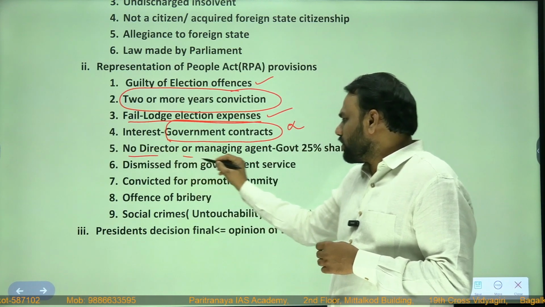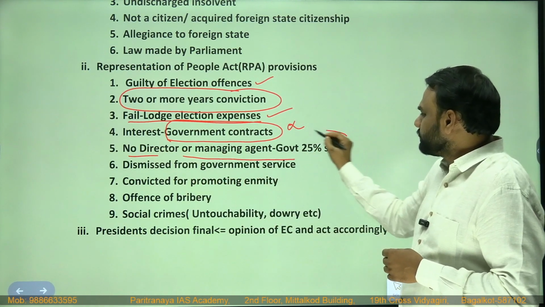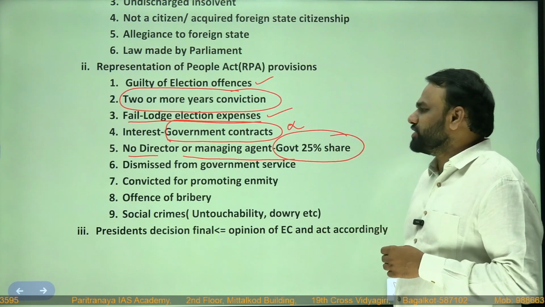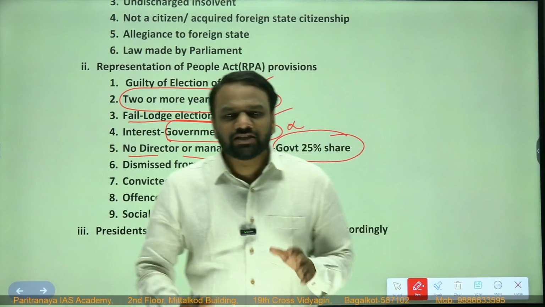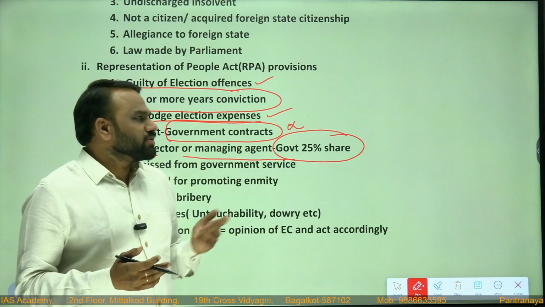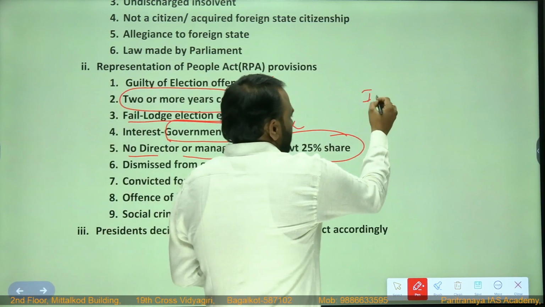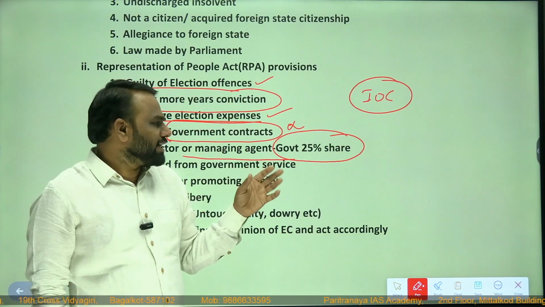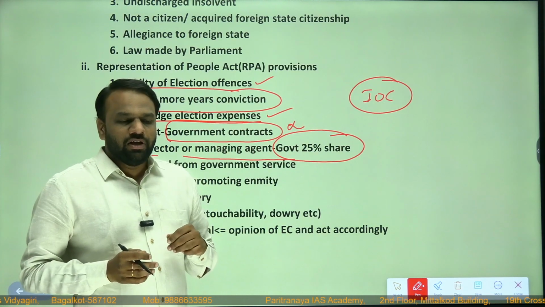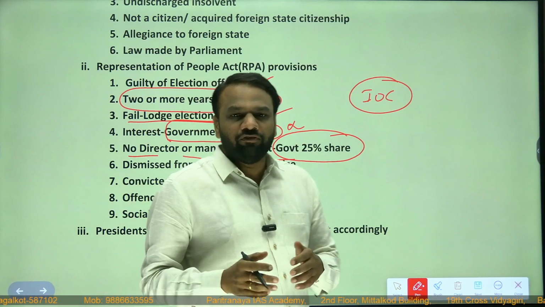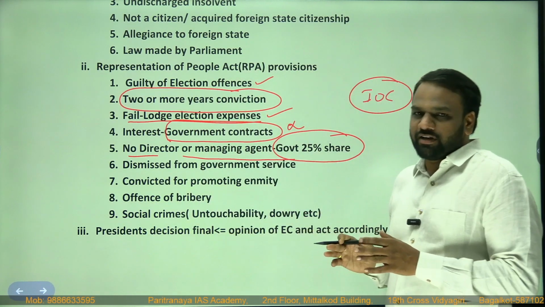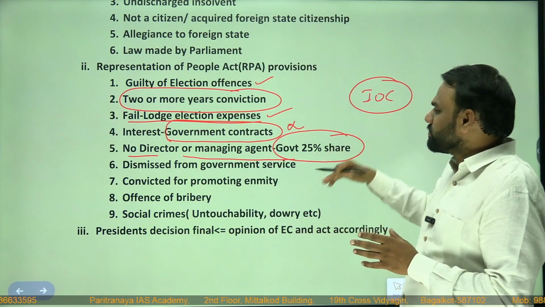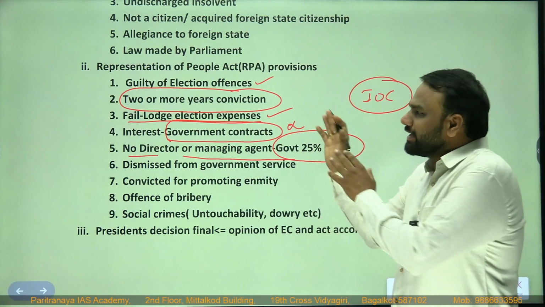Next, no director or managing agent of a company in which government has a 25% share. For example, government has many companies. Let us assume Indian Oil Corporation. It's a government company, and in Indian Oil Corporation, government has more than 25% share. So a person who is already an MD of Indian Oil Corporation, where government has more than 25% share, cannot contest in an election.